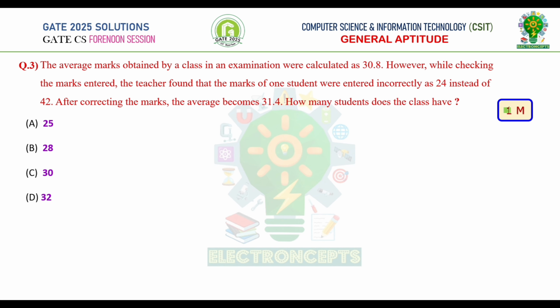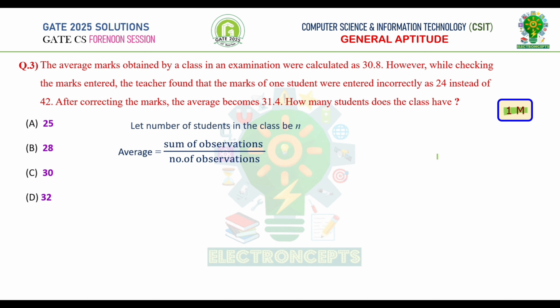Question number 3, this is GATE 1 mark question. The average marks obtained by a class in an examination were calculated as 30.8. However, while checking the marks entered, the teacher found that the marks of one student were entered incorrectly as 24 instead of 42. After correcting the marks, the average becomes 31.4. How many students does the class have? For this, let us consider number of students equal to n.